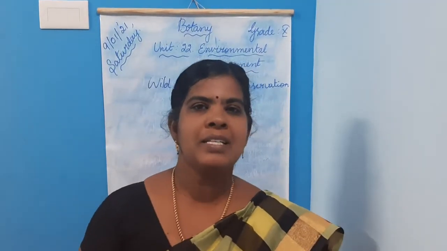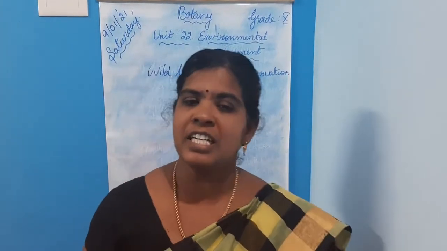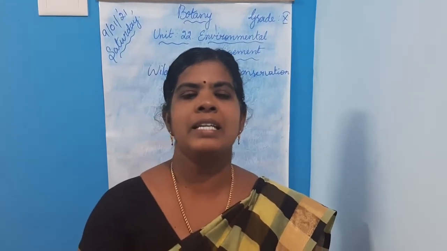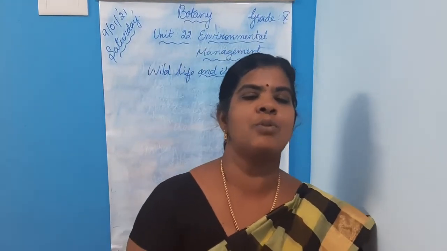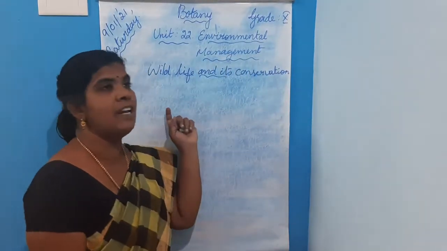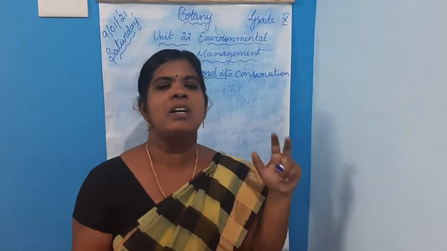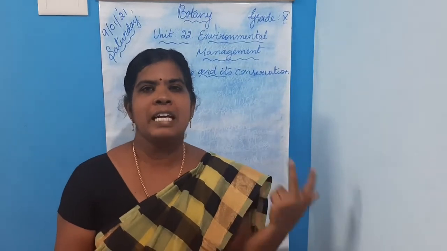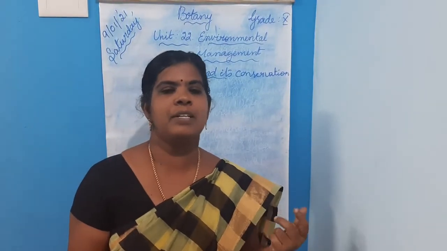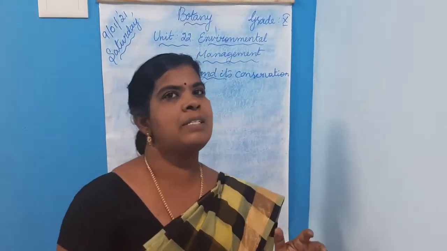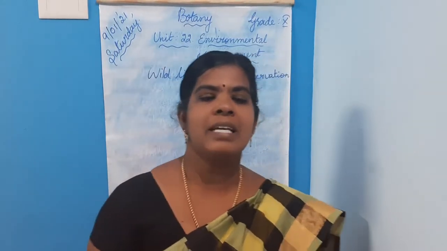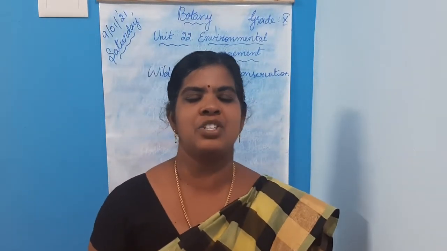Flora means plants, isn't it? Fauna, animals. Undomesticated animals living in their natural habitat is wildlife. Thus there is no human habitation there.